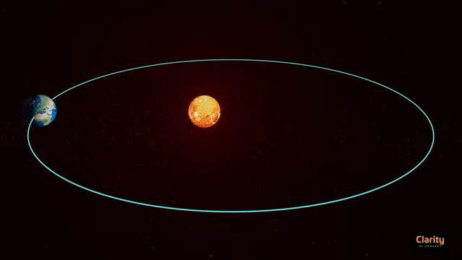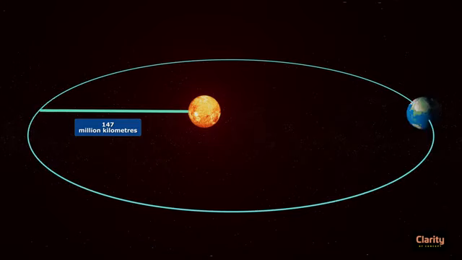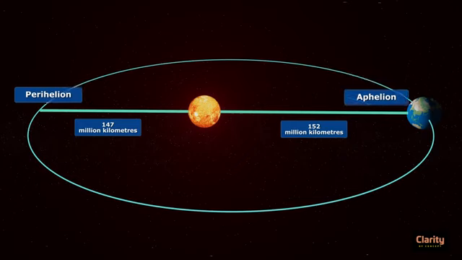Hence, at one point, Earth comes closest to the Sun, as close as 147 million kilometers. At another point exactly opposite, Sun is as far as 152 million kilometers. This closest point is called perihelion, and the farthest point is called aphelion. This movement of Earth around Sun in this orbit is called revolution of Earth.